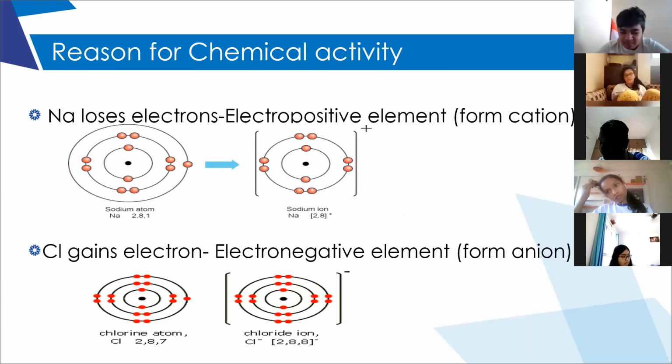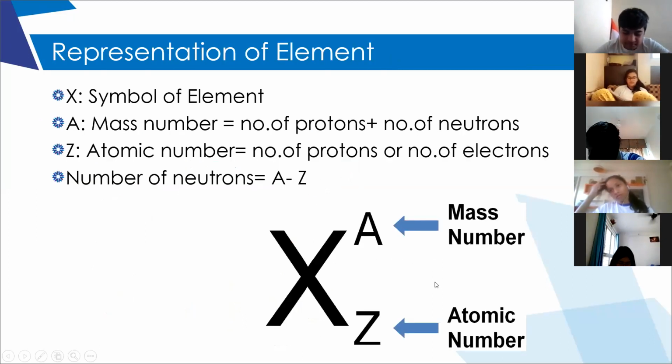Atoms with excess of 8 electrons lose electrons. Such atoms which lose electrons are called electropositive elements. Atoms having less than 8 electrons tend to gain electrons to complete their octet. Such elements are called electronegative elements. Okay, so now we are discussing the representation of an element.